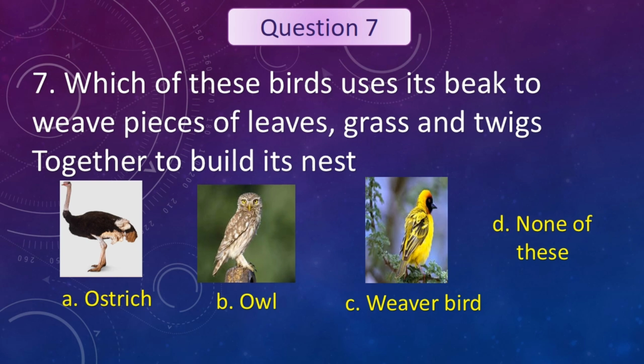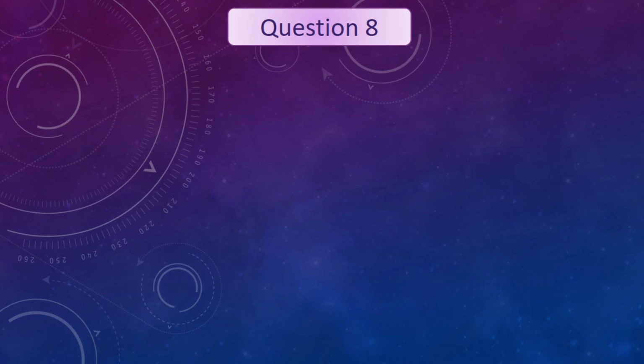Your time is up. The answer is C. It's weaver bird. As we have seen in previous video, weaver bird uses its beak to weave pieces of leaves, grass, and twigs together to build its nest. Let's see the next question.